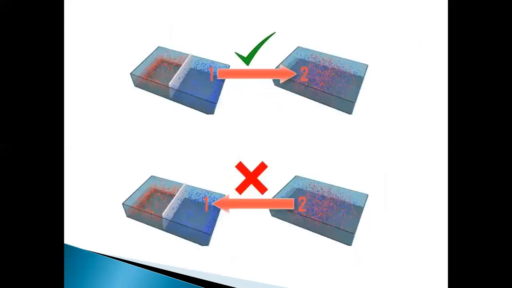Let us take a container. We divide the container into two parts by a separator. We consider two different gases in these two parts. We remove the separator, and the two gases get mixed on their own. So this process can occur. But the reverse of this process, meaning the two gases cannot be separated again by providing the separator. So by this we can say the process occurs in one particular direction only.